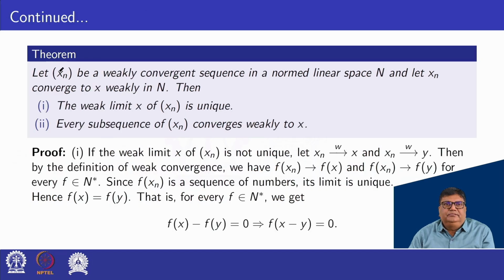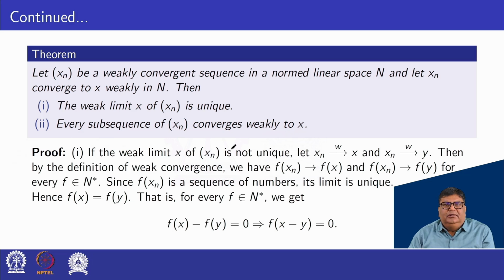Theorem. Let xn be a weakly convergent sequence in a normed linear space N, and let xn converge to x weakly in N. Then, first, the weak limit x of xn is unique. Second, every subsequence of xn converges weakly to x.